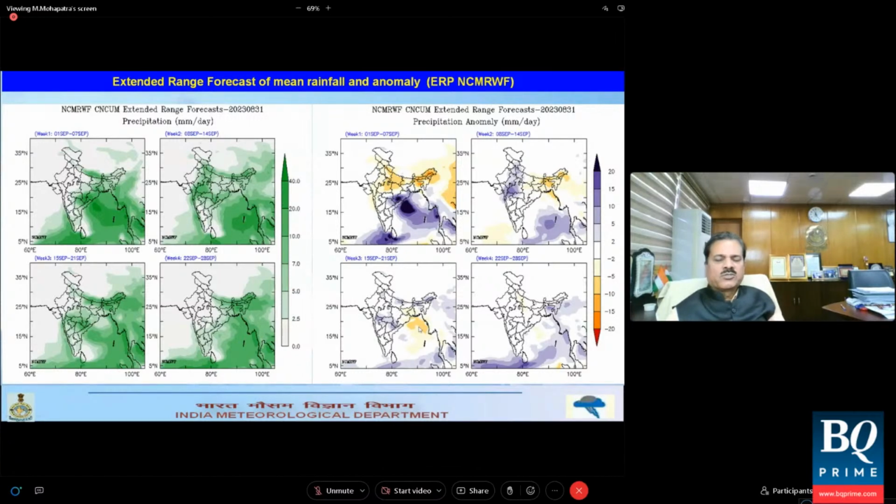We are not finding the yellow zones that were found for the month of August. That means there will be a reversal. There will be a change in the trend of rainfall activity as compared to August. While August was highly deficient, in the month of September we can expect normal rainfall activity.